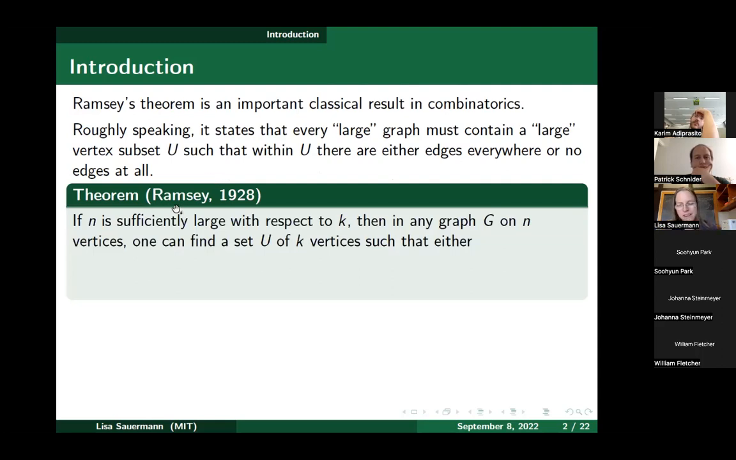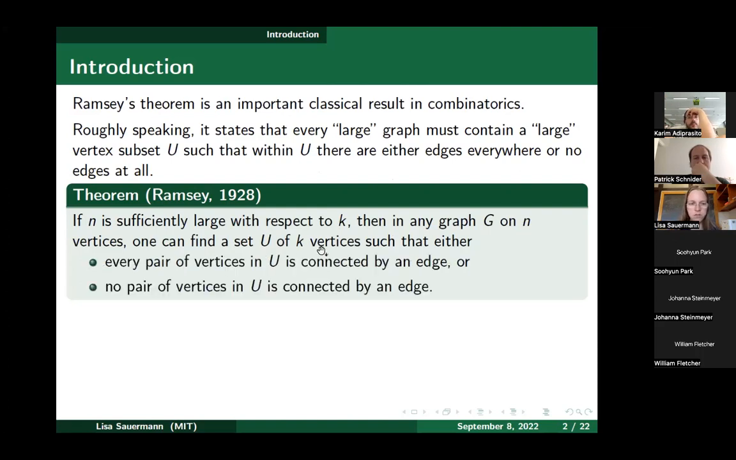A more precise version of the statement is: if n is sufficiently large with respect to k, then in any graph on n vertices, one can find a set U of k vertices, so that either every pair of vertices in U is connected by an edge or no pair of vertices in U is connected by an edge. So if n is large, then within any n vertex graph, we can find this nice subset of k vertices, which looks very nice in the sense of having either all edges or no edges at all.